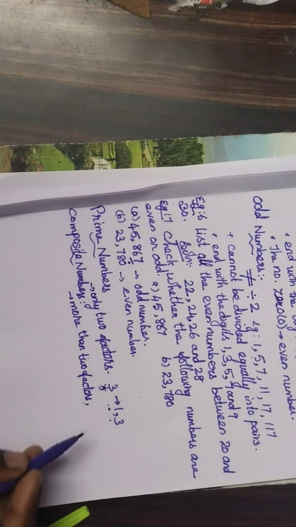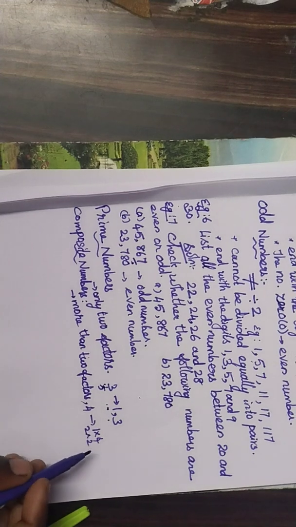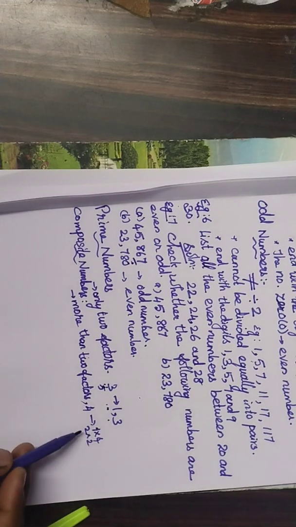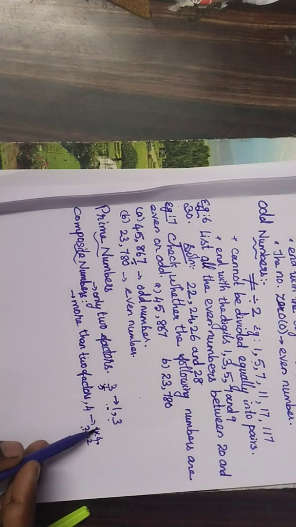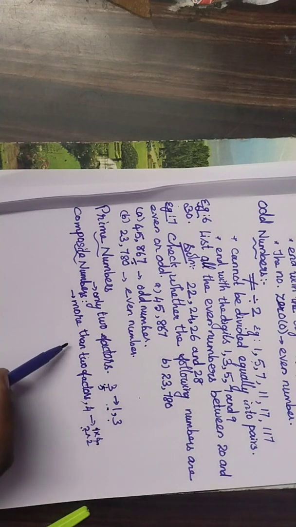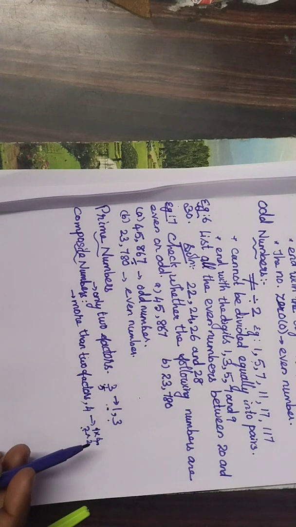For example, the factors of 4 are 1 into 4, 2 into 2. So here the factors are 1, 2, 4. How many factors are there here? 3 factors, 1, 2 and 4. So this number has more than 2 factors. So this one is a composite number.